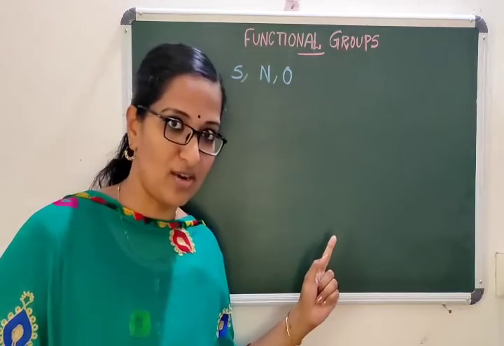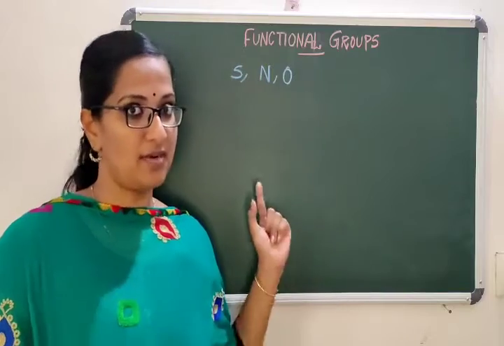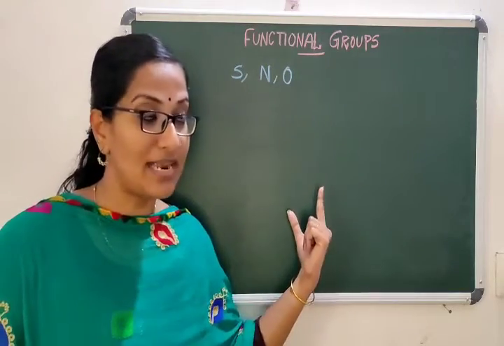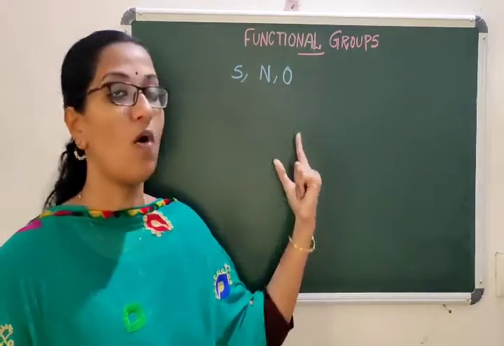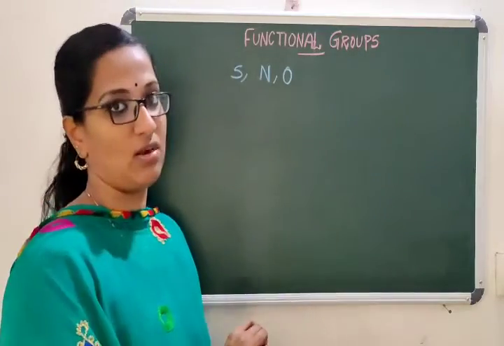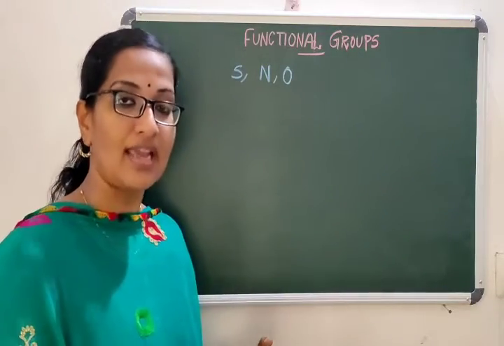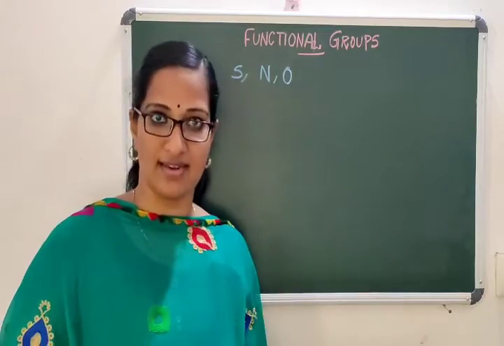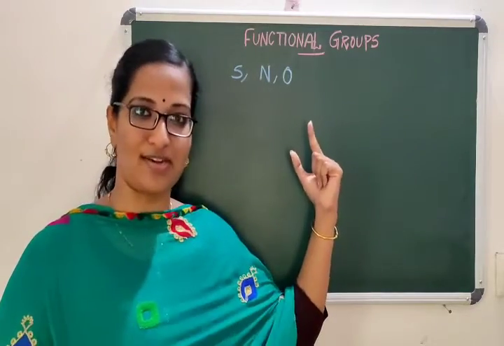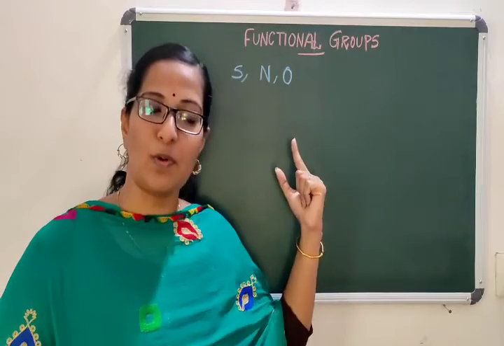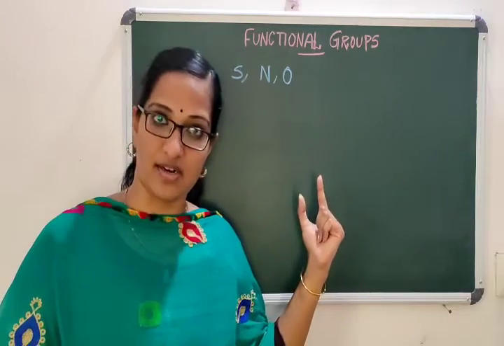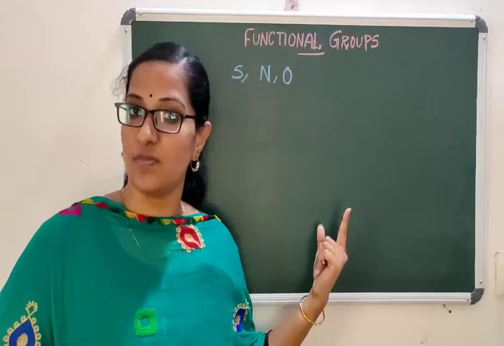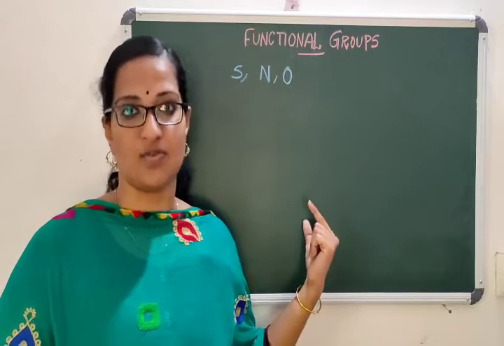So what are functional groups? In a hydrocarbon chain, if heteroatoms like sulfur, nitrogen, oxygen or any other halogens are present, they will change the entire property of the hydrocarbon chain. They are known as functional groups. Let's have a small introduction regarding functional groups, and we will learn what functional groups are in this video.